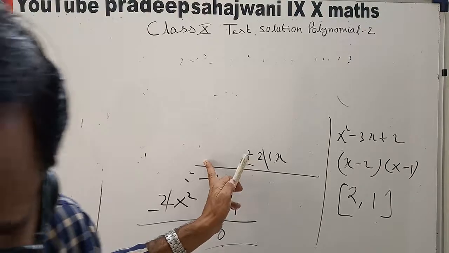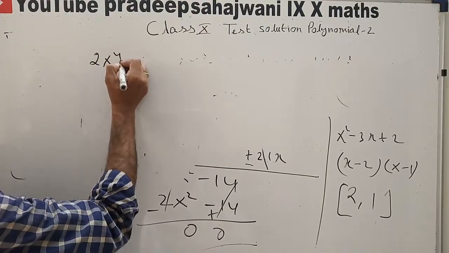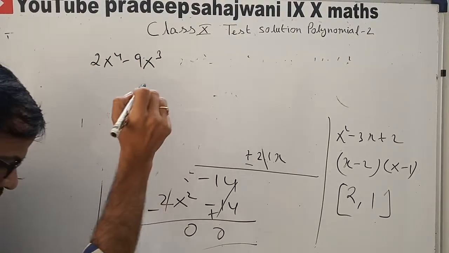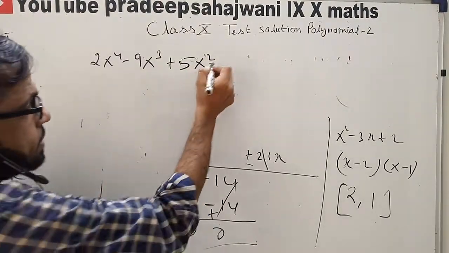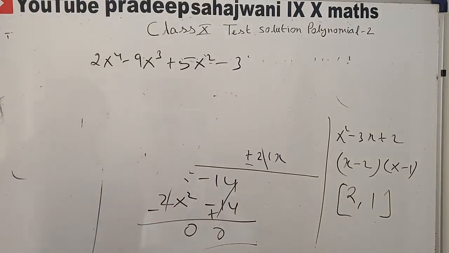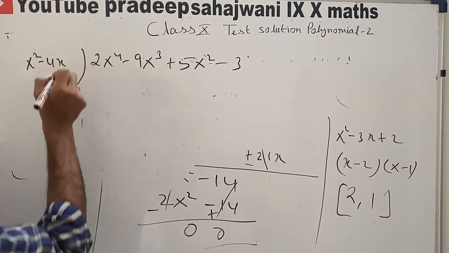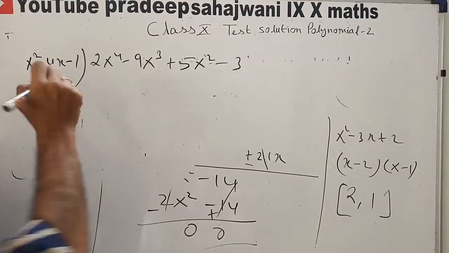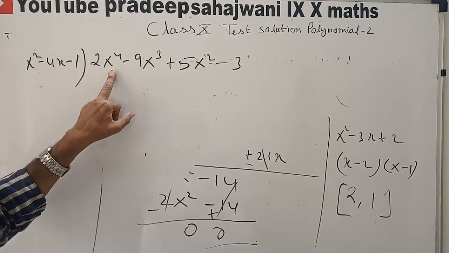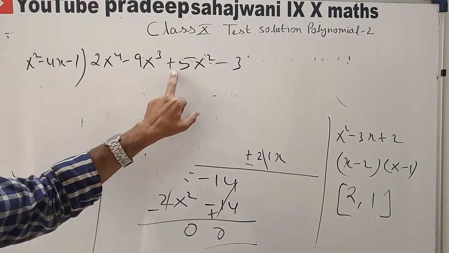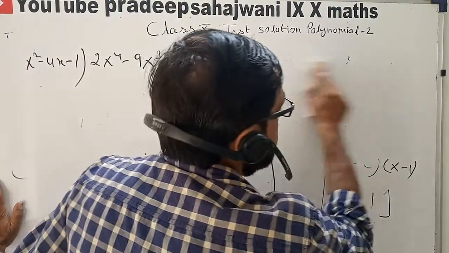Divide the polynomial 2x4 minus 9x cube plus 5x square minus 3 by x square minus 4x minus 1, and verify the division algorithm.